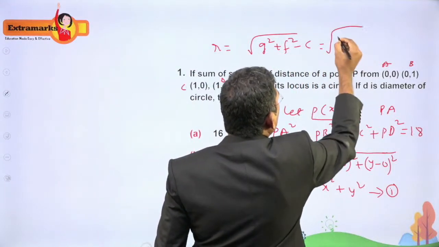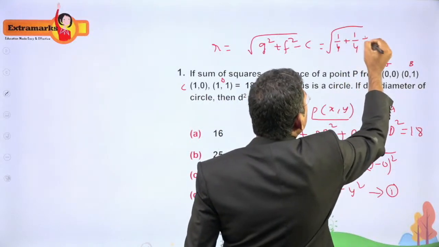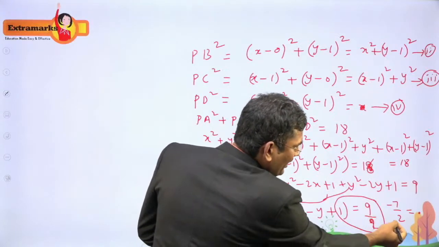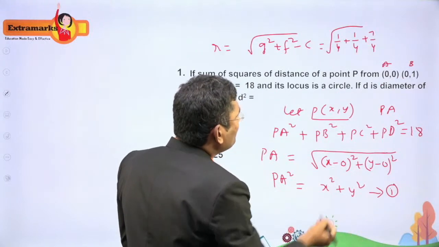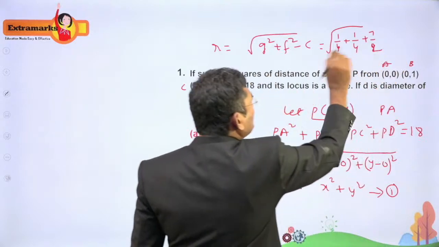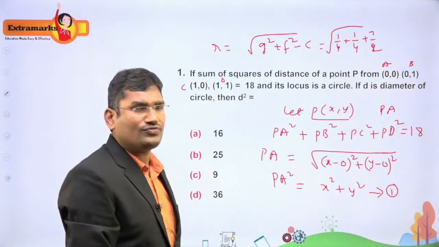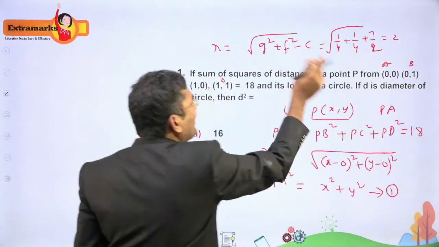So this is equal to 1 by 4, because 1 by 2, 1 by 2, gives 1 by 4, plus 7 by 4, right? This is 7 by 2, 7 by 2, right? Now if we simplify this, we will get 1 by 2 plus 7 by 2, which is 8 by 2, equal to 4. Square root of 4 is 2, but this is the radius.